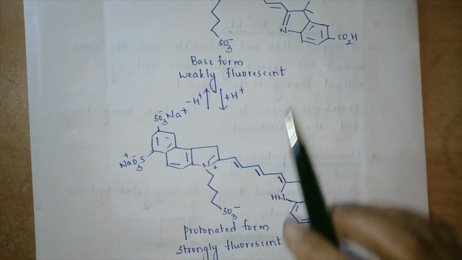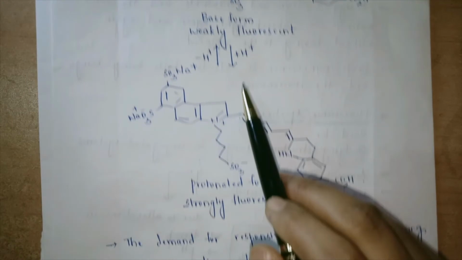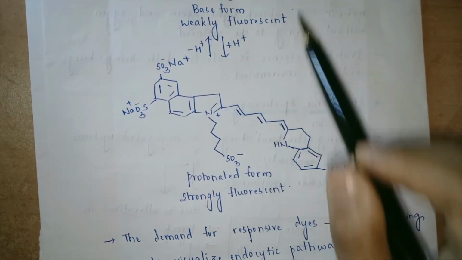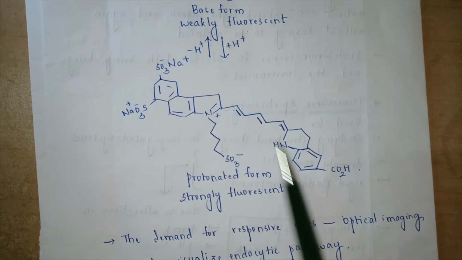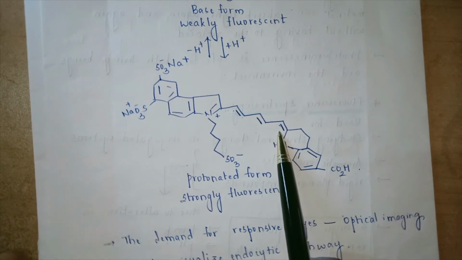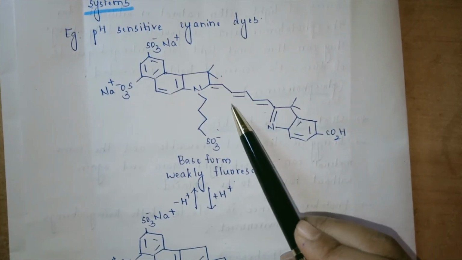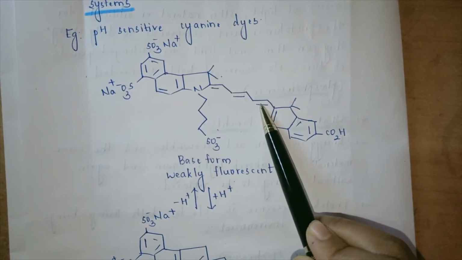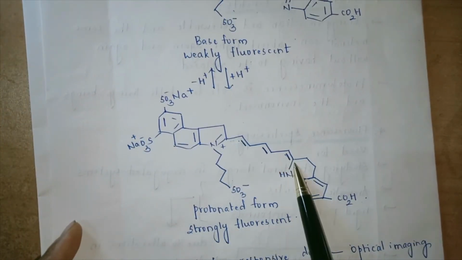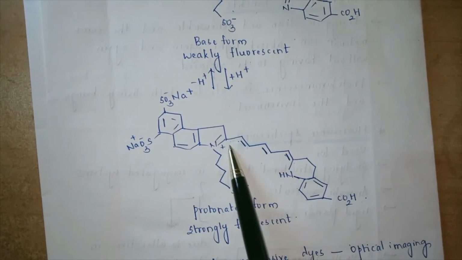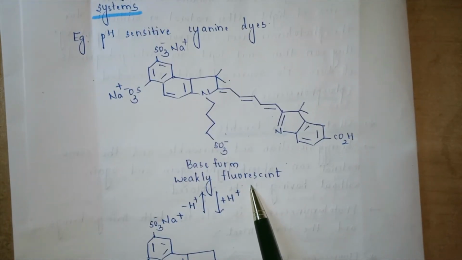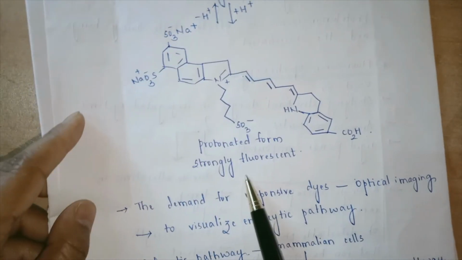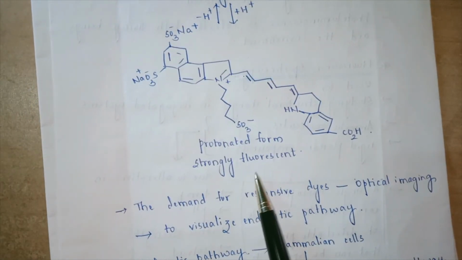Once this system gets protonated, that is, we add some acidic system to this particular dye, there is a protonation at this nitrogen and at this nitrogen, and the conjugated system changes. Can we not observe that the conjugation has moved to these particular positions? When the conjugation system changes, what was earlier a weakly fluorescent compound has changed into a strongly fluorescent compound.